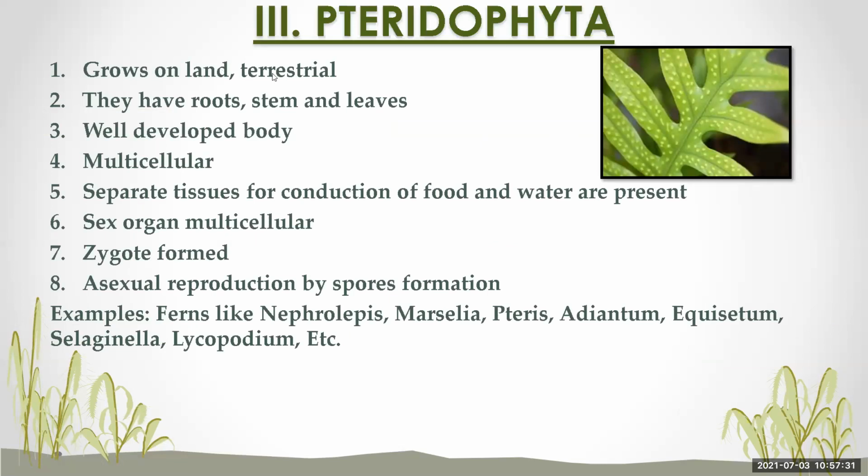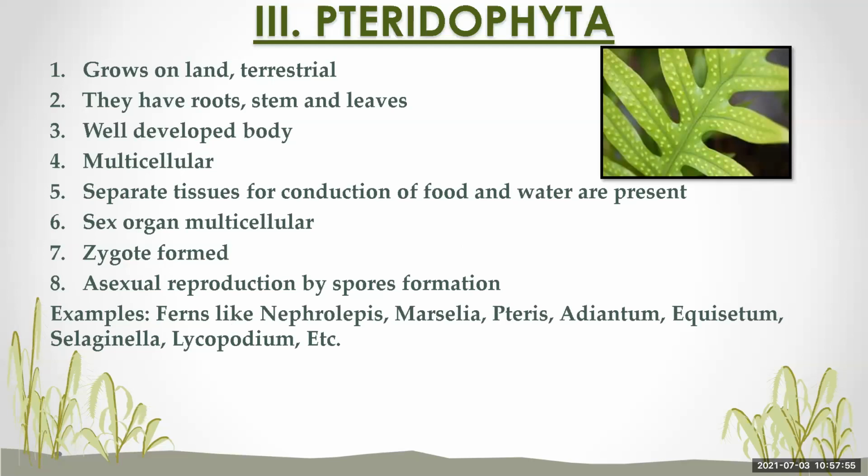Grows on land, so they are terrestrial in nature. They have roots, stem, and leaves. The body is very well developed. They are multicellular. Then separate tissues for conduction of food and water are present. Their sex organs are multicellular. Zygote formation is there, and asexual reproduction takes place by spore formation.